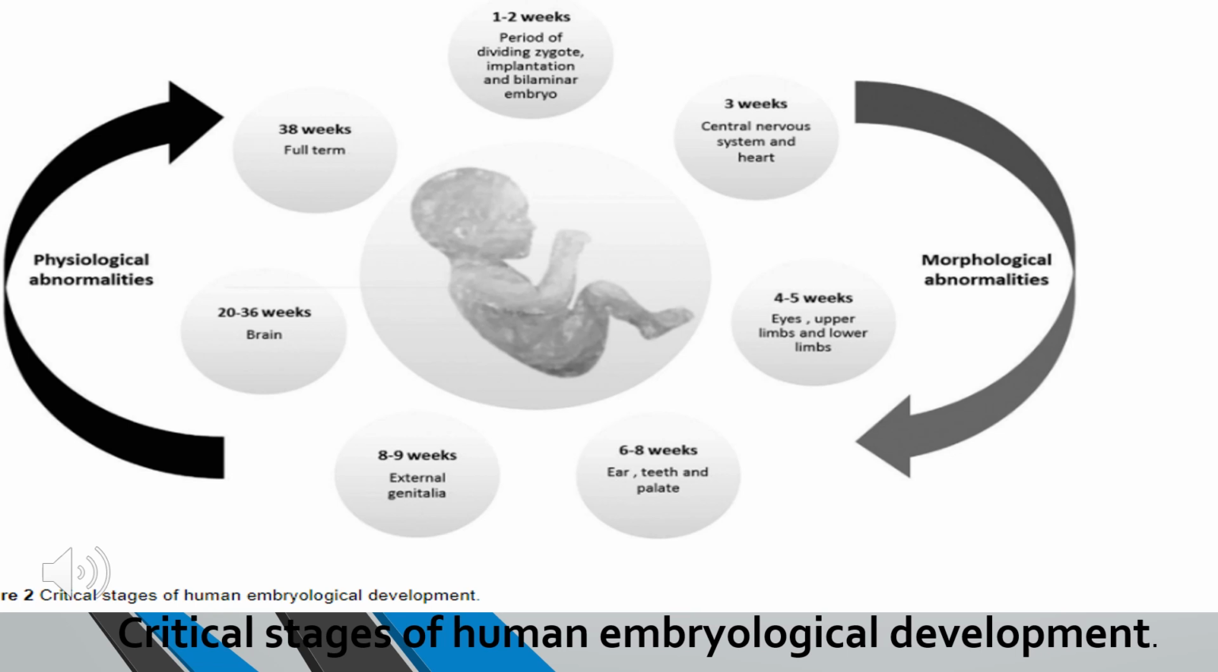Here the image reflects the critical stages of human embryological development. In weeks 1 to 2 is the period of the dividing zygote and implantation. At 3 weeks the CNS develops and the heart starts developing. At 4 to 5 weeks, the eyes, upper limbs and lower limbs develop. If the teratogen effect starts here, it may cause morphological abnormalities. Later, it may cause physiological abnormalities.